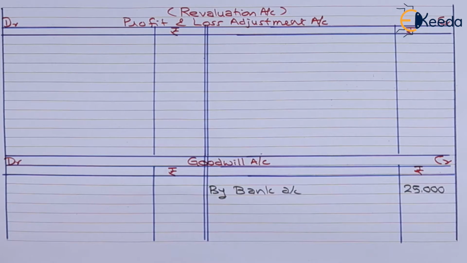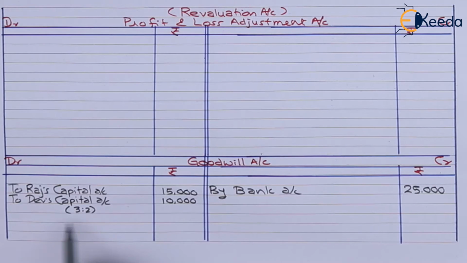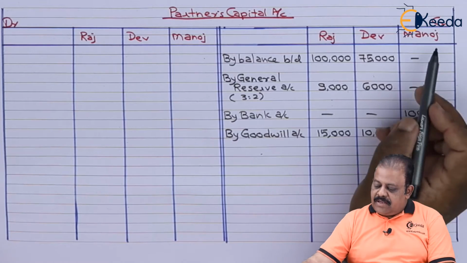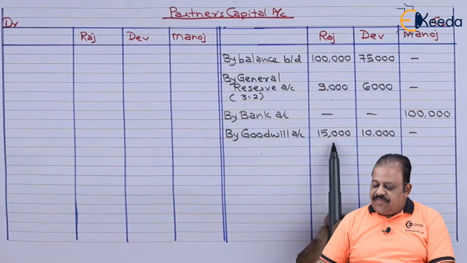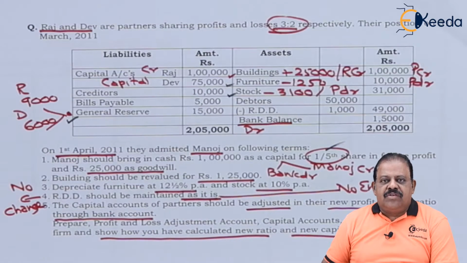This amount of goodwill will be distributed among old partners in sacrifice ratio. Entry will be goodwill account debit to old partners, that is to Raj, to Dev. Goodwill account debit to Raj capital account 15,000, to Dev's capital account 10,000. Goodwill account gets closed here. This will be transferred to their capital accounts on credit side. Partners capital account credit by goodwill: Raj 15,000, Dev 10,000.